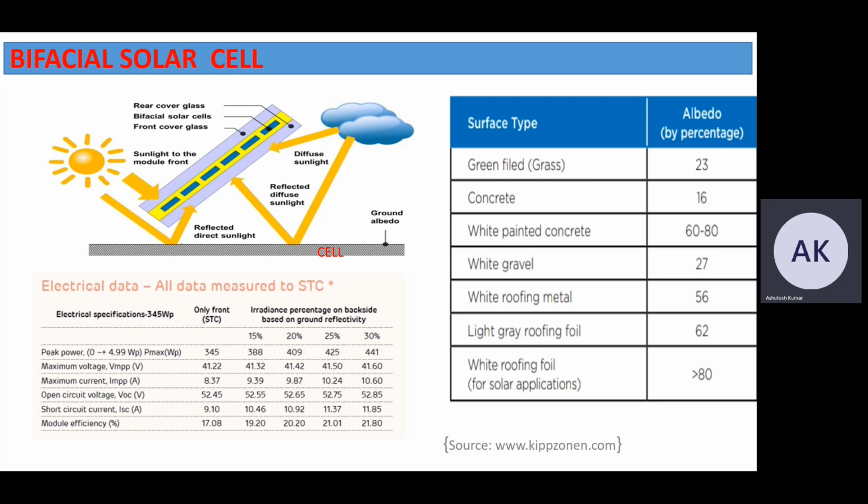Now here are some surface types: green pile grass, whose albedo percentage is 23%, concrete is 16%, white gravel is 27%, and white roofing foil for solar application is more than 80%.